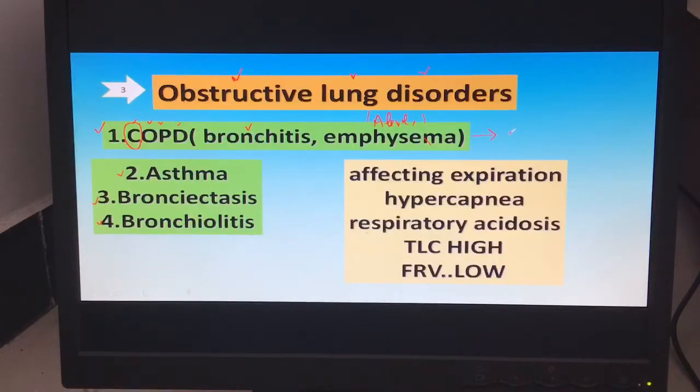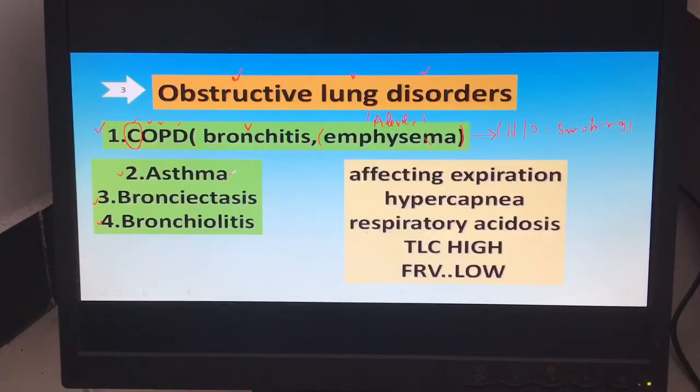In COPD, the person has a strong history of smoking. The smoke chemicals cause inflammation of the bronchi, and start an injury process inside the alveoli that leads to emphysema.